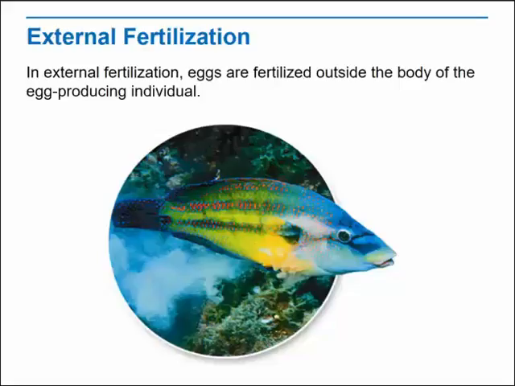Chordates with external fertilization include most non-vertebrate chordates and many fish and amphibians. In some fish species, such as the wrasse shown, males and females spawn in a school, releasing large numbers of eggs and sperm into the water. Other fish and many amphibians spawn in pairs. In these cases, the female usually releases eggs onto which the males deposit sperm.